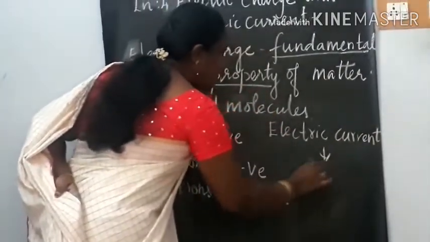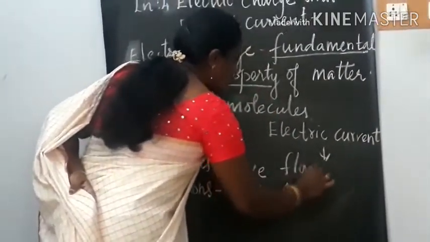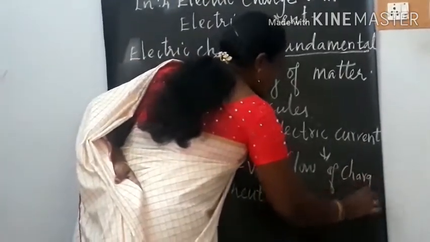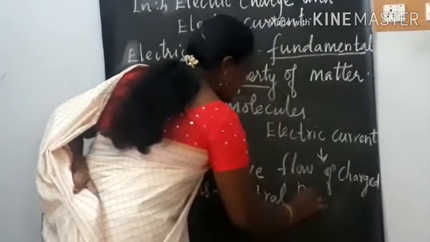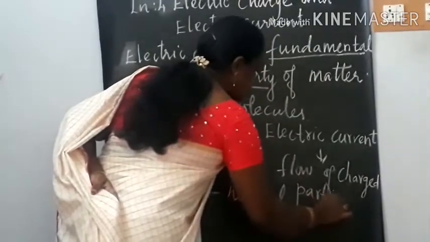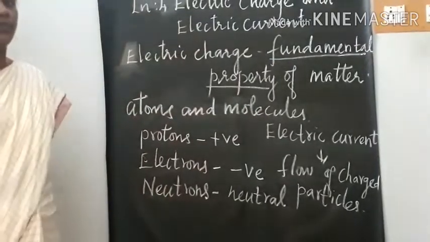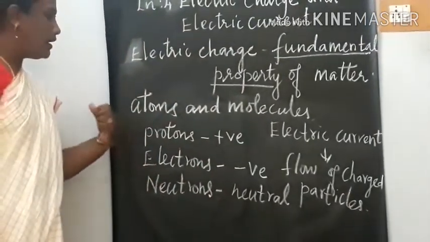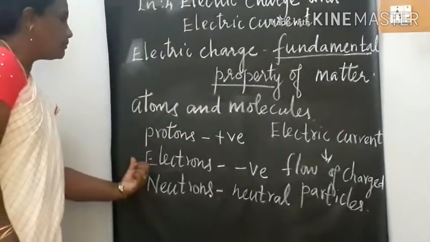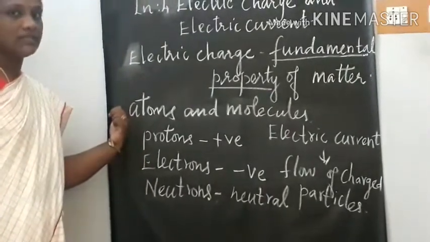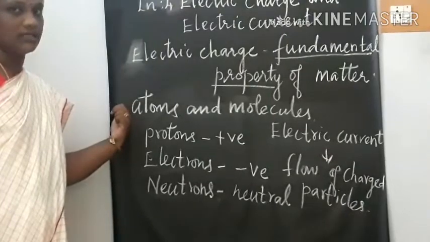Electric current is the flow of charged particles. When we add an electron to an atom, it becomes negatively charged.